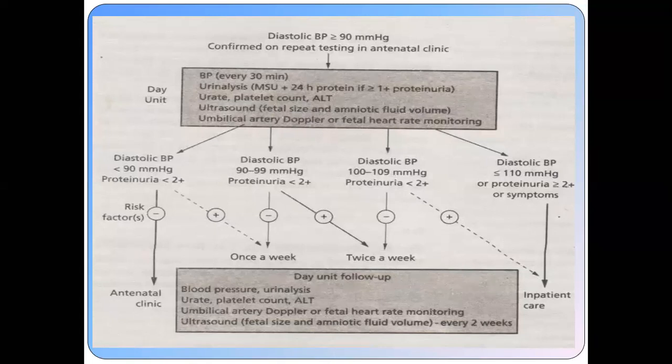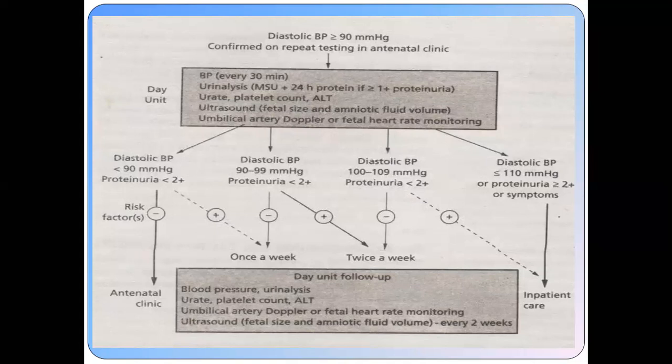Now, in the daycare follow-up, what you have to see is the blood pressure when the patient comes to you for the follow-up, either after 1 week or twice a week. So what do you have to look for? You check the blood pressure of the patient.